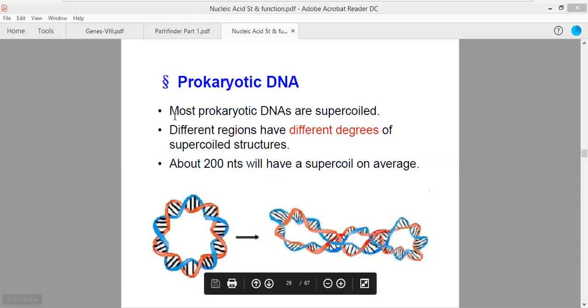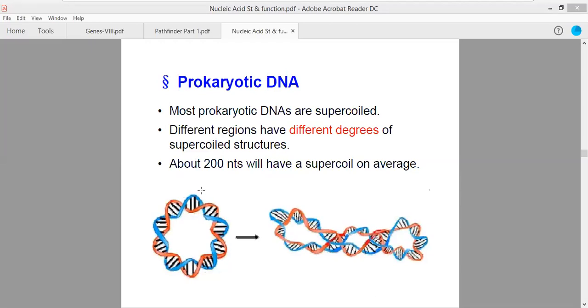In the case of prokaryotes, the DNA which is present is said to be the CCC DNA, that is called triple C DNA. Triple C DNA refers to circular covalently closed DNA molecule. Different regions have different degrees of supercoiling. About 200 nucleotides have a supercoil on an average.